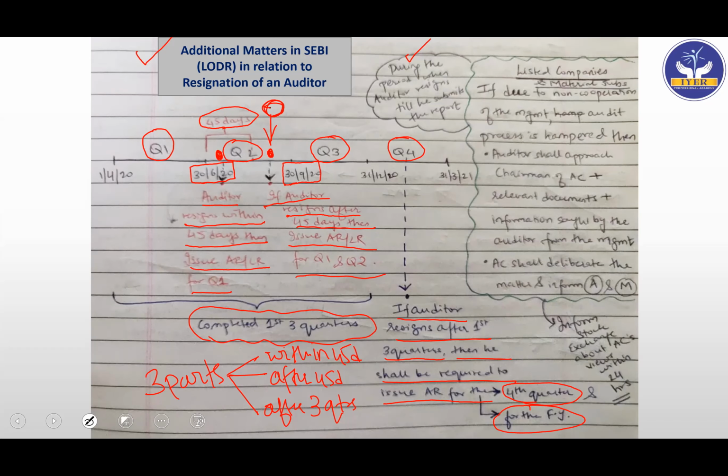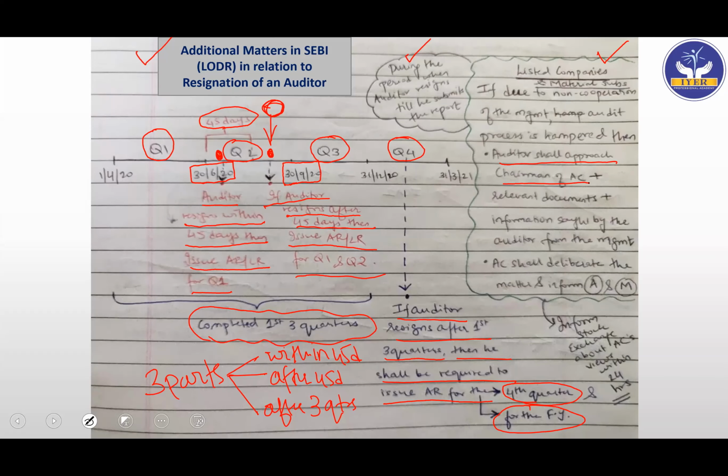But just ask yourself, should the management cooperate with the auditor so that the auditor can give the audit report? Yes or no? The answer is 100% yes. So what they're saying is, if it is a case of a listed company or a material subsidiary and the auditor is resigning, and due to non-cooperation of the management the audit process is hampered, if the auditor is not getting the required material, if the management is not providing the books of accounts on time, or not providing access to the godown where the stock is kept, then the auditor shall approach the chairman of the audit committee.